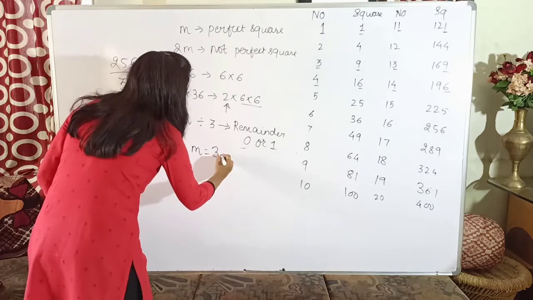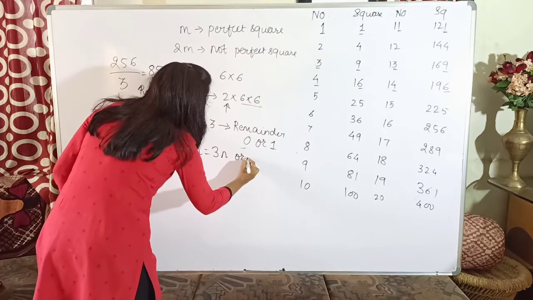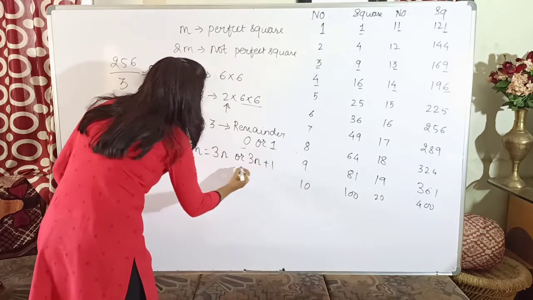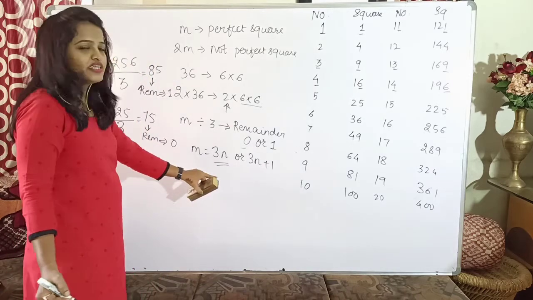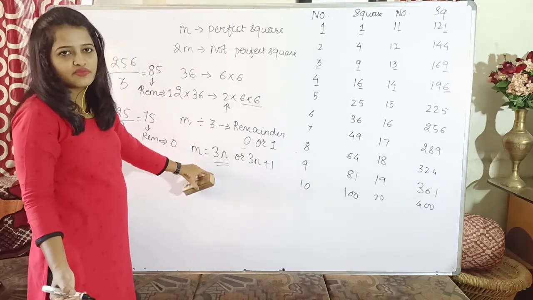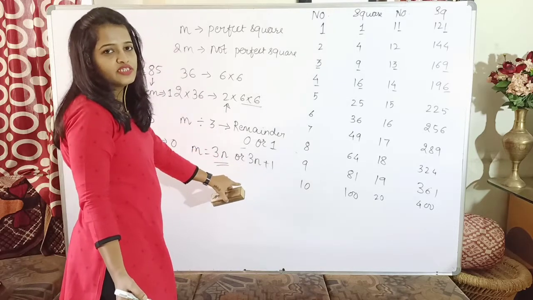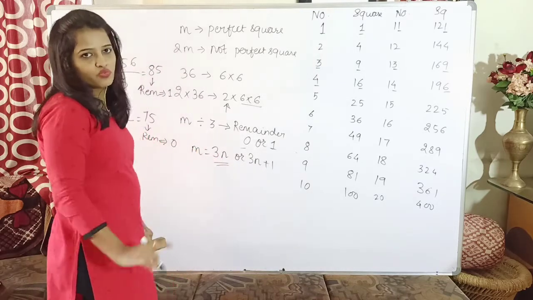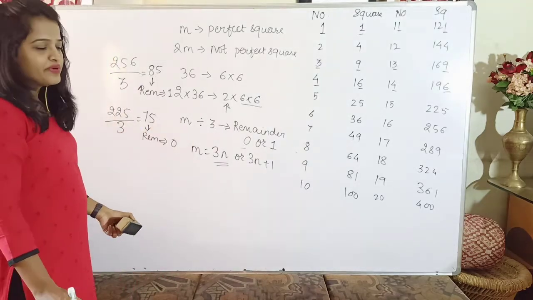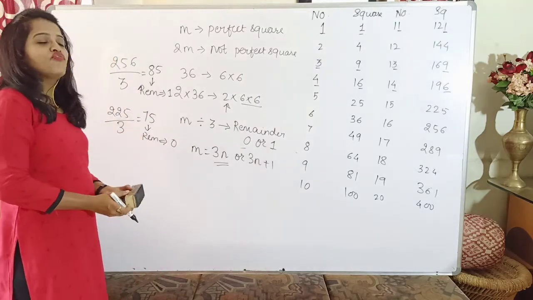So it will be 3n or 3n plus 1. If it is 3n, it means it is a multiple of 3, so definitely you will get the remainder 0. And if it is 3n plus 1, you will get a remainder of 1.